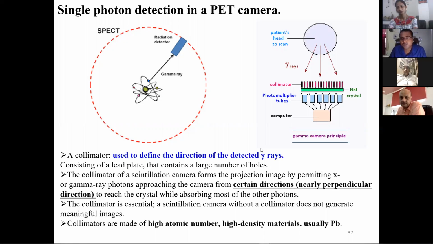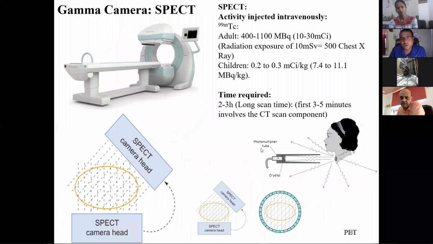In the case of PET, we have seen that 5 to 10 millicurie of radioisotope is used, and fluorine-18 is the isotope, right? But in the case of SPECT, we use technetium-99m, and the dose will be 10 to 30 millicurie. It takes 2 to 3 hours, because the radioactivity injected is quite high. Time consumption is more compared to PET. PET took around 30 minutes, but here it takes 2 to 3 hours, because the intensity is low compared to PET. So these are the details.